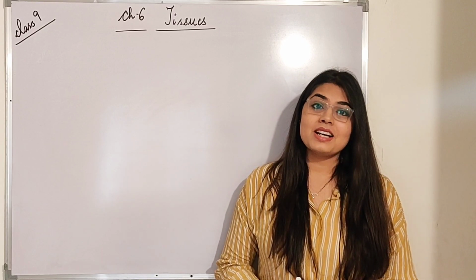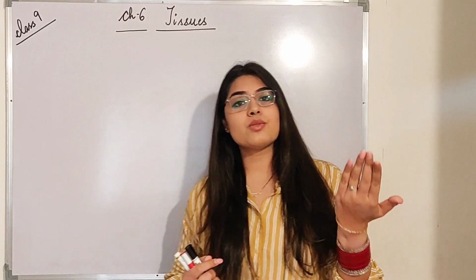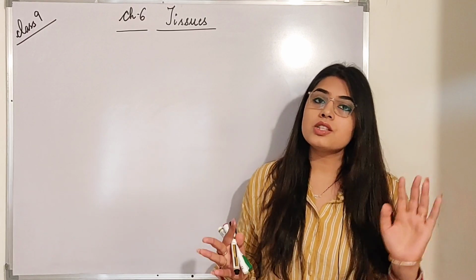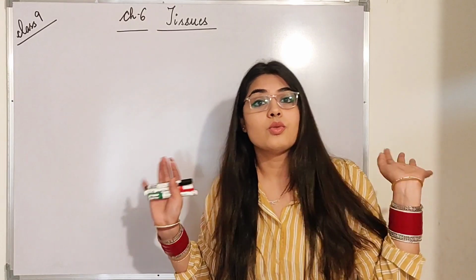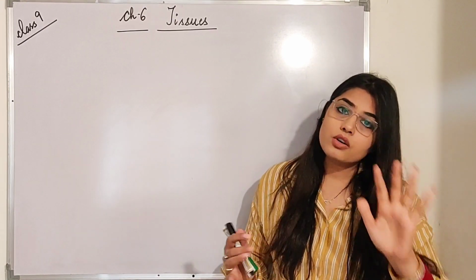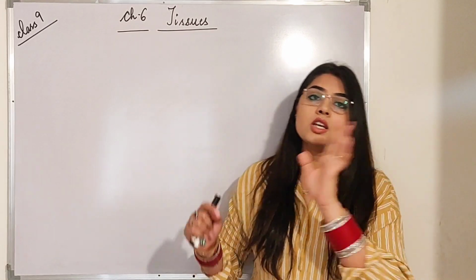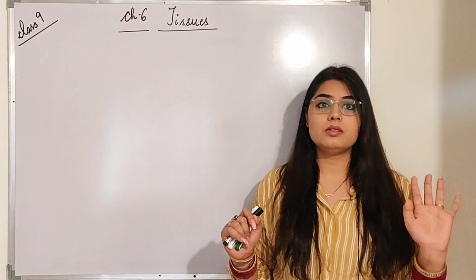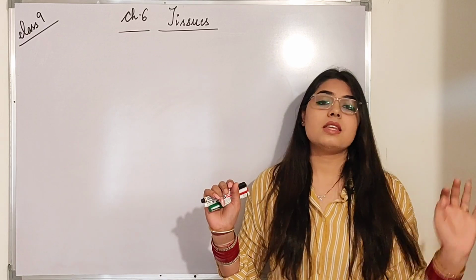And in this video, beta, we will be moving on to a new chapter. In the previous videos, we completed our chapter on the cell. If you found the cell chapter super easy, I think this will be super easy too. It is a very easy chapter. If you have understood the cell very thoroughly through the videos, and with one reading of the NCERT, you will clearly understand this chapter because it is also very simple. If you know the basics of the cell chapter, you will understand this chapter very easily.